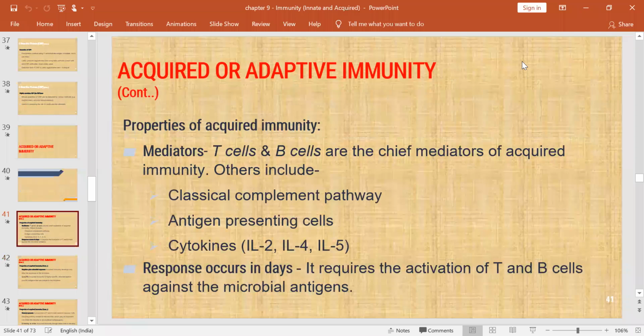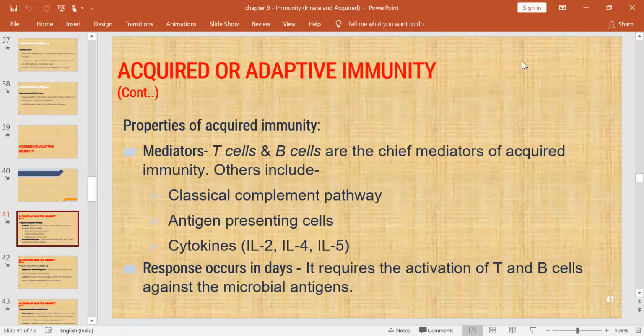So at birth, it will not be there. After that, it will be acquired either because of natural infection or through the vaccination process. What are the components? Two components will be there, that is T cells and B cells, and these are the mediators of the acquired immunity.